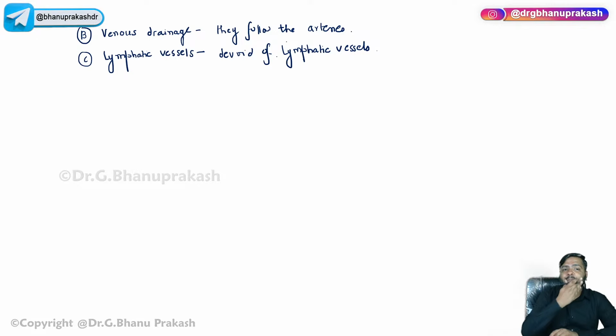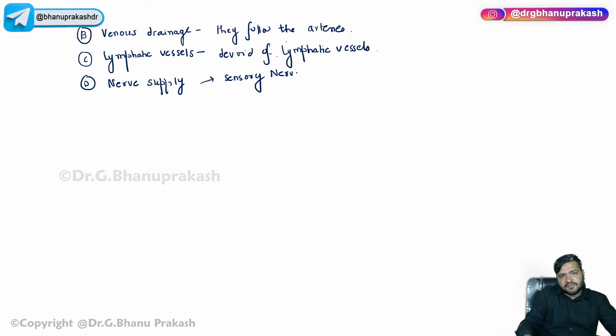Apart from that, let us discuss the nerve supply. Nerves are also there. We have sensory nerve fibers, and correspondingly, we have sympathetic vasomotor fibers.